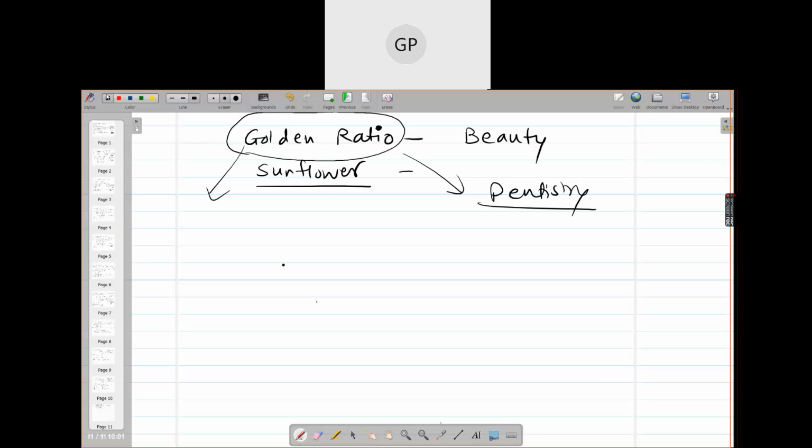So you can imagine how the applications of mathematics can be used in real life. Okay, many times people ask, what is the use of integration? What is the use of derivation? There is no direct connection, but you have to find out the application like this. Okay, we will continue in